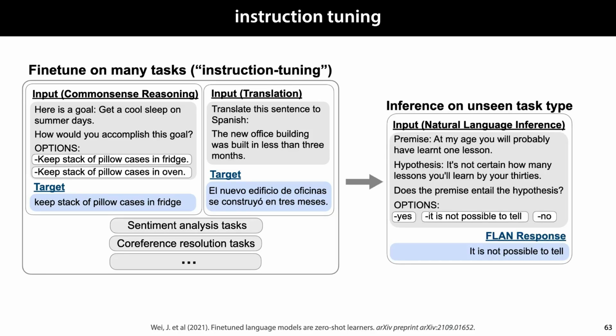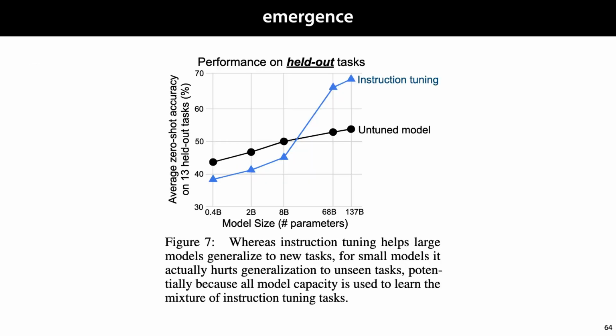The key finding was that for the tasks the model hadn't seen before, the performance also went up. The suggestion was that the ability to do these unseen tasks was already buried within the model, but the fine-tuning was needed to put the model into an instruction-following mode instead of a more general language modeling mode. A secondary finding was that this approach only worked on models above a certain size. For models below 8 billion parameters, the instruction tuning actually hurt performance. Only around 60 billion parameters was there a clear improvement.